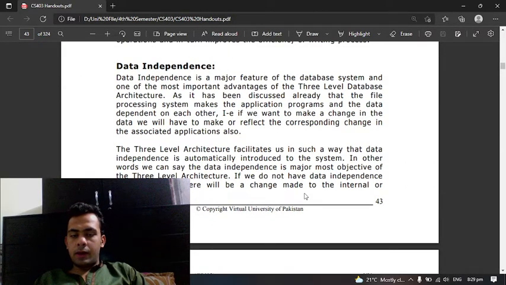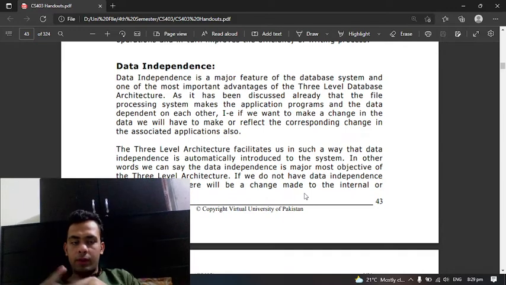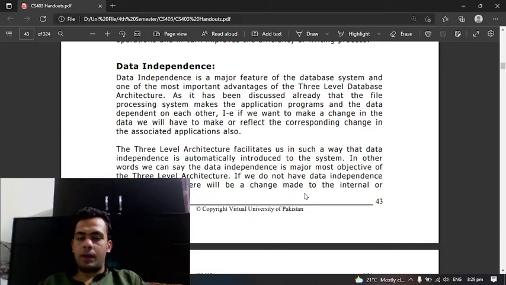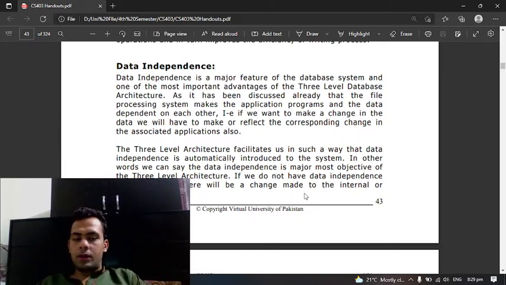Data independence is a major feature of the database system and one of the most important advantages of the three-level database architecture. As has been discussed already, the file processing system makes the application program and the data dependent on each other.